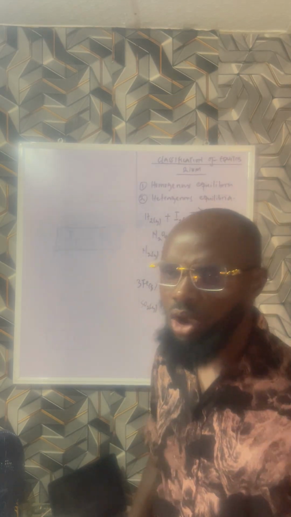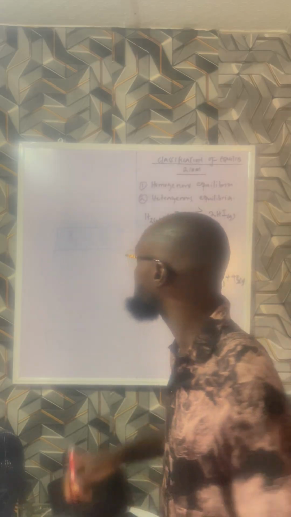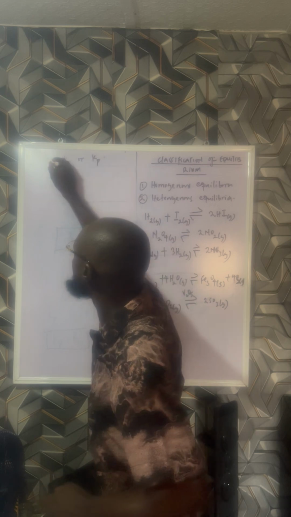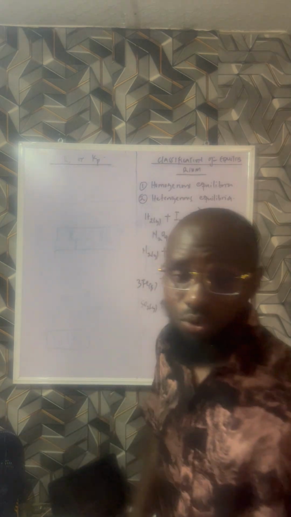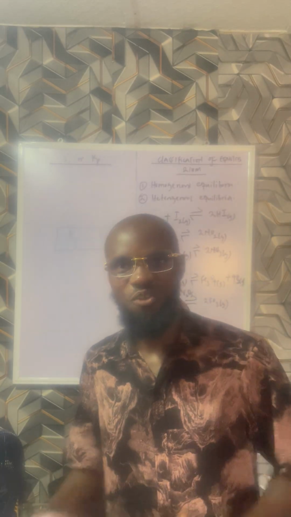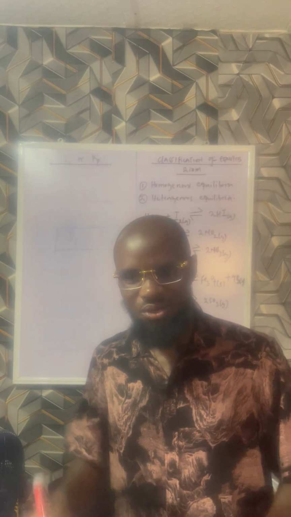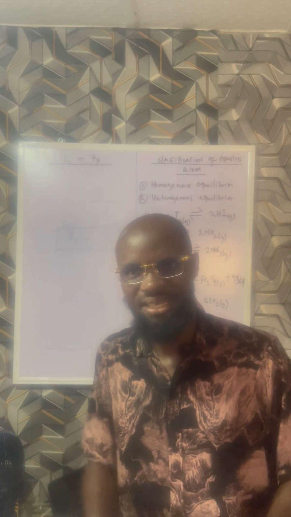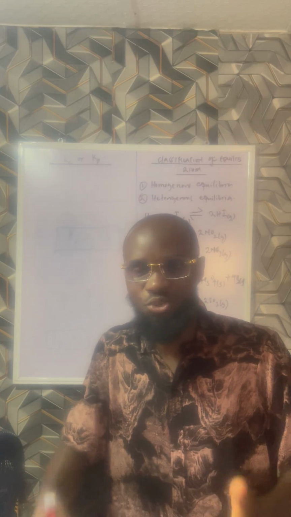Now, we talk about equilibrium constant, Kc or Kp. Equilibrium constant can be in terms of concentration and it can be in terms of pressure. In the last class, we showed the relationship that exists between Kp and Kc.